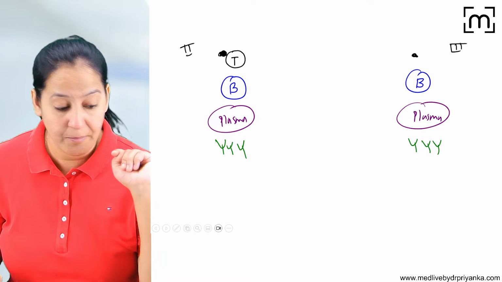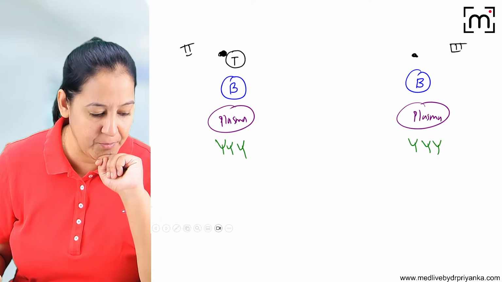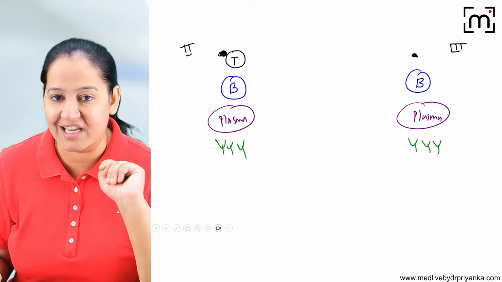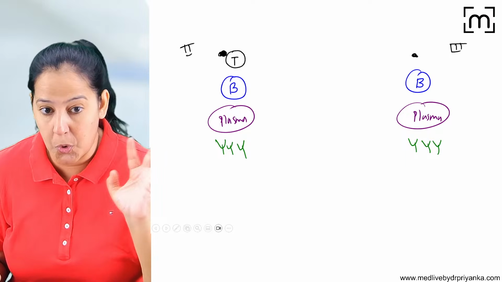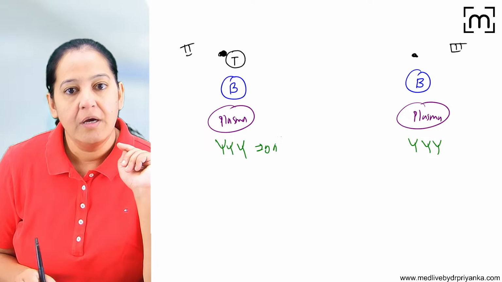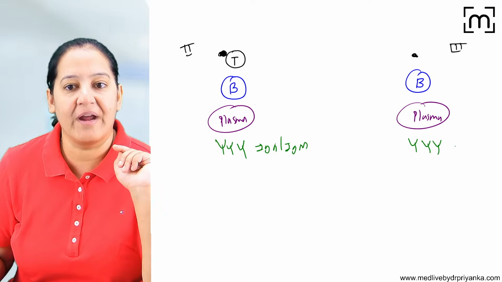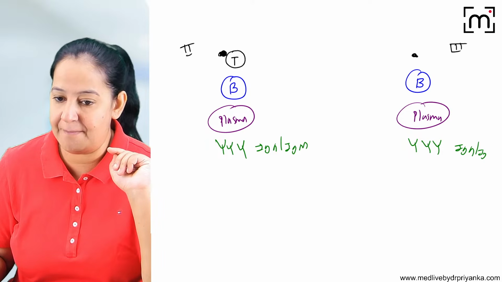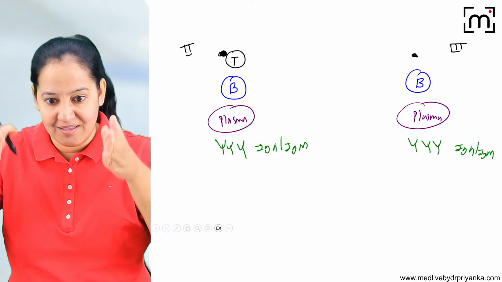So which antibodies are formed in type 1? I'm asking you. IgE. Here IgE is not formed. No. Here IgG or IgM are formed. Again I am writing, IgG or IgM are formed. In both of them, till now it is the same.